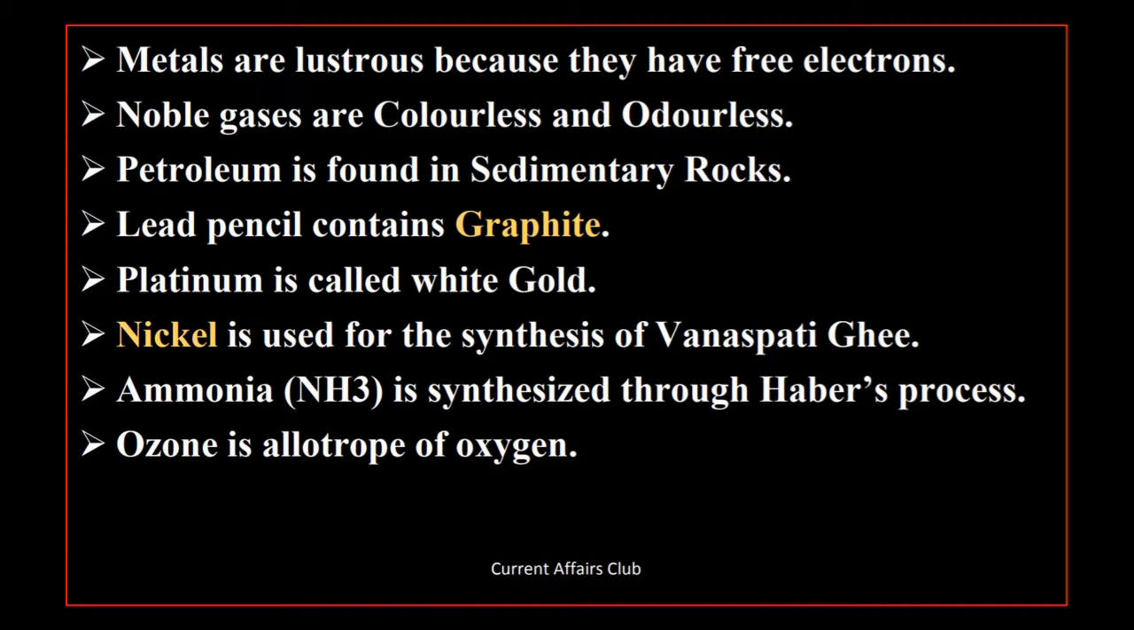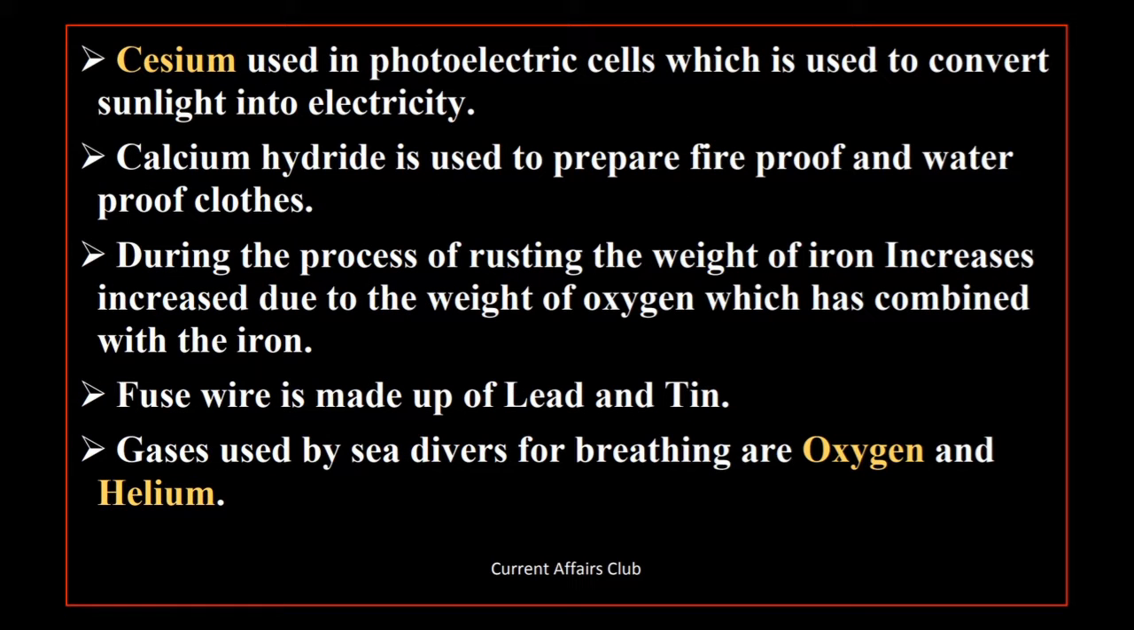Lead pencil contains graphite. Platinum is called white gold. Nickel is used for the synthesis of Vanaspati ghee. Ammonia, NH3, is synthesized through Haber's process. Ozone is an allotrope of oxygen. Cesium is used in photoelectric cells, which are used to convert sunlight into electricity.